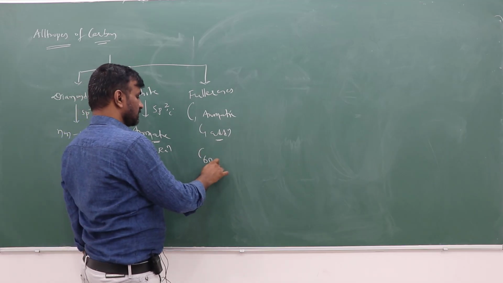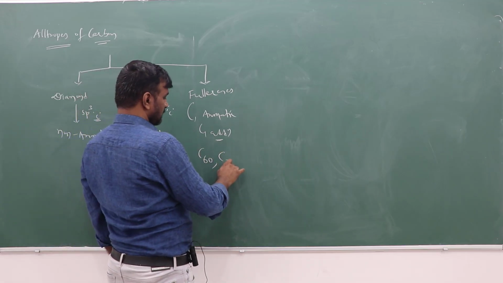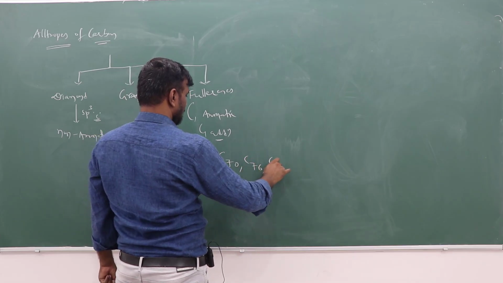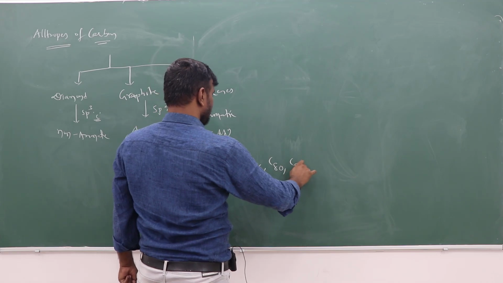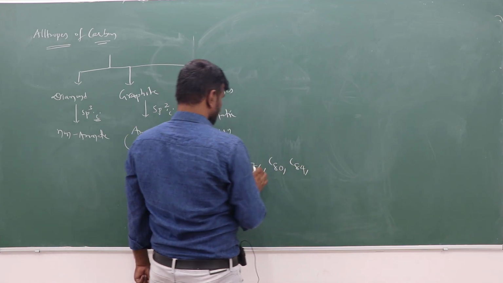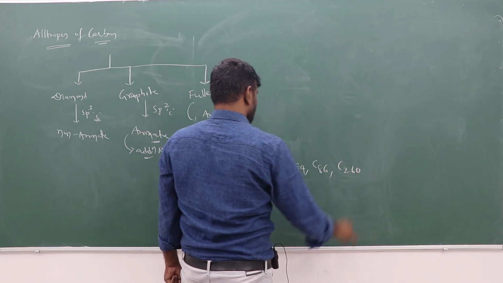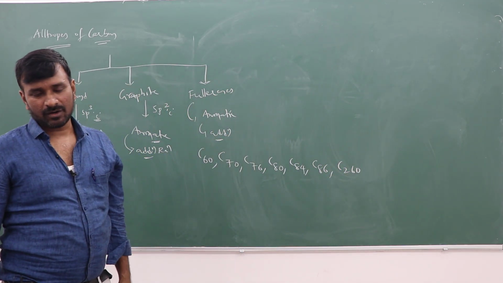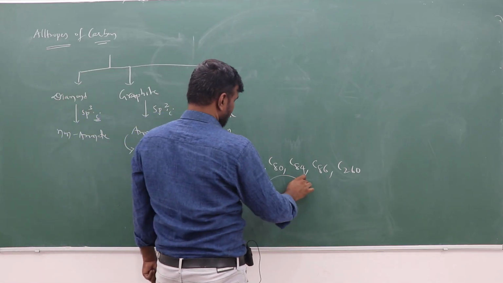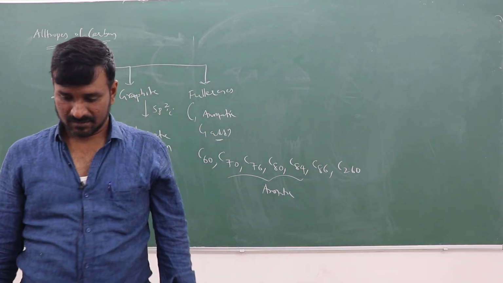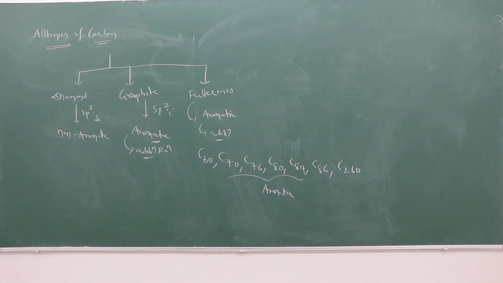C60 fullerene, C70, C76, C80, C84, C86, C260. All of these are aromatic, and highly symmetric.